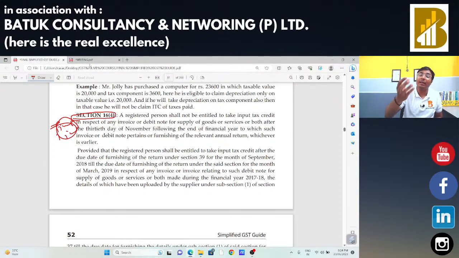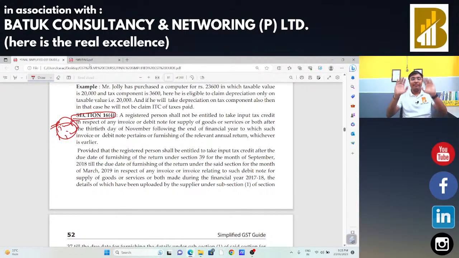And if someone is going to claim the depreciation on input tax credit also, that is on invoice value, in that case input tax credit is not available. Then Section 16 subsection 4, the maximum timeline in which one can file the amendments in the return related to a particular financial year: the last date will be 30th November, or the date on which the person is going to file the GSTR 9 return, that is the annual return, whichever is earlier, will be the last date to file the amendments.